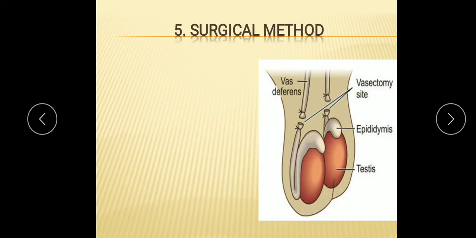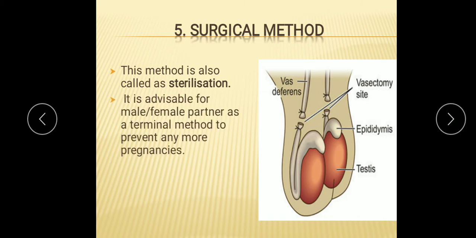So these are the oral pills. Then the next is the surgical method. Surgical methods you have studied already in the 10th class. The two surgical methods are vasectomy and tubectomy. Vasectomy is also known as sterilization. Which method? The surgical method. Vasectomy is done in the male. It is advisable for the male and female partner as a terminal method to prevent any more pregnancy.